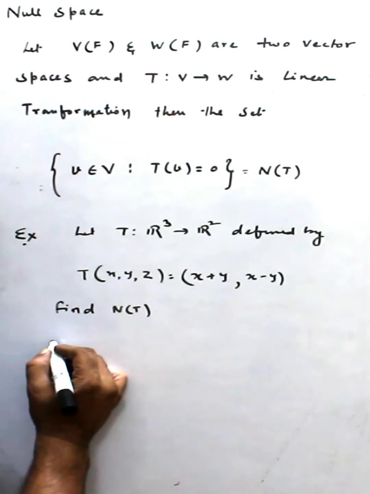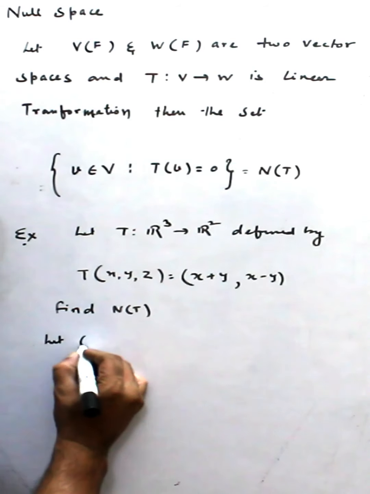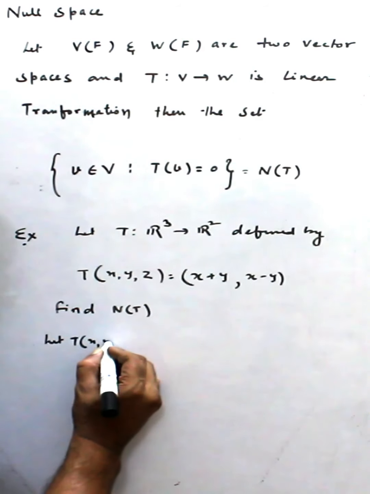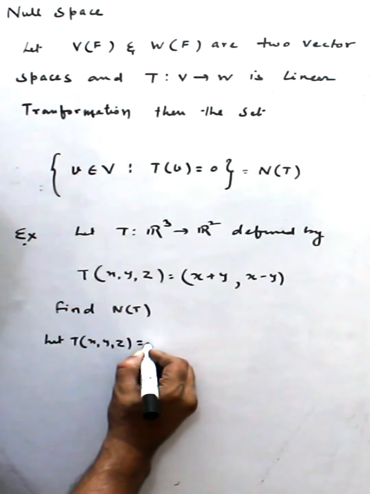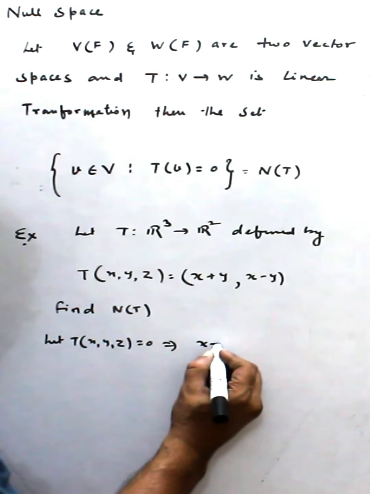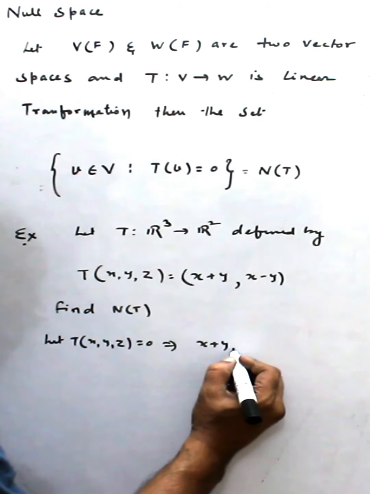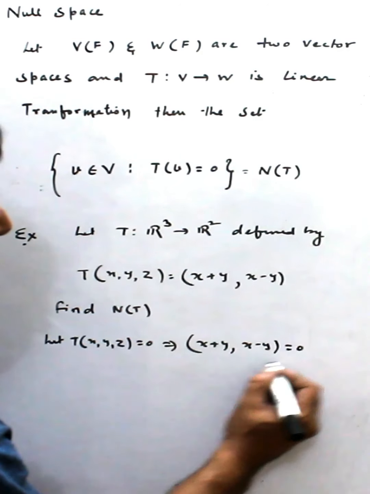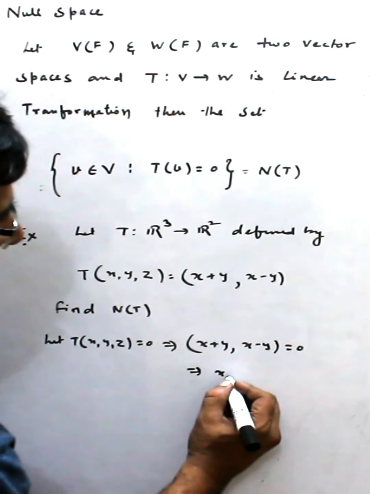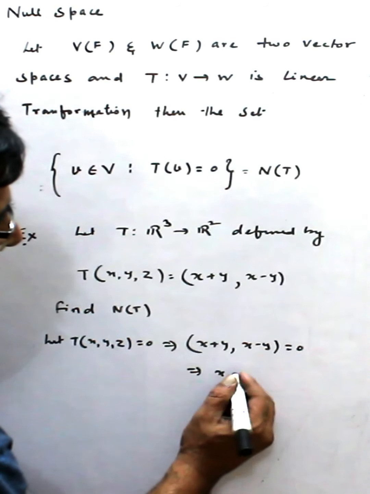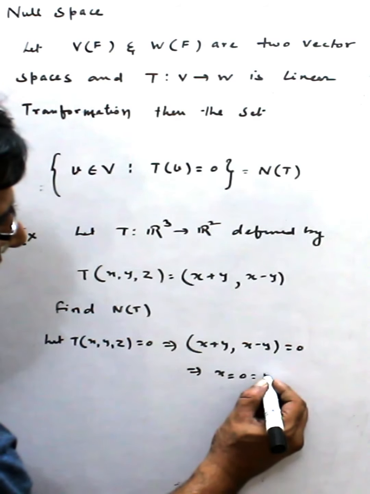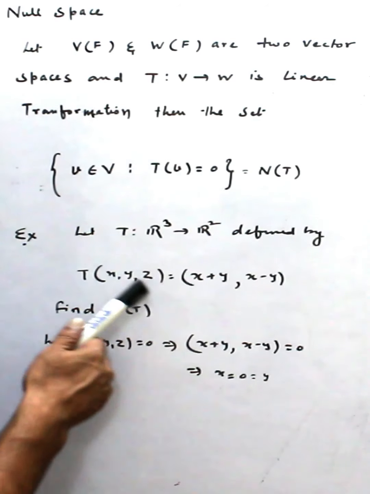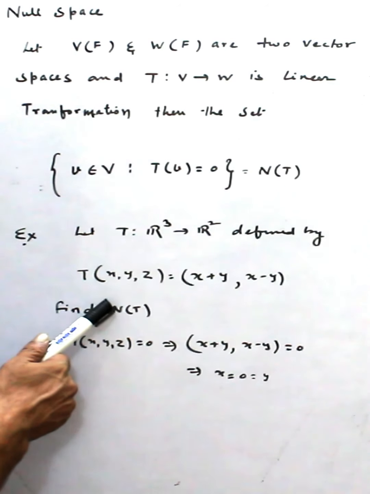So let T(x, y, z) is equal to 0, which implies (x plus y, x minus y) is 0, and from here we get x is 0 and y also 0, but no information about z.